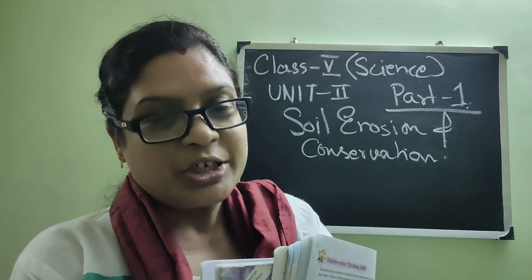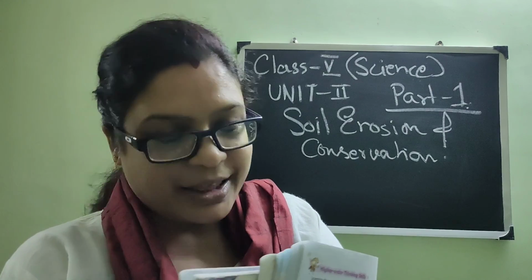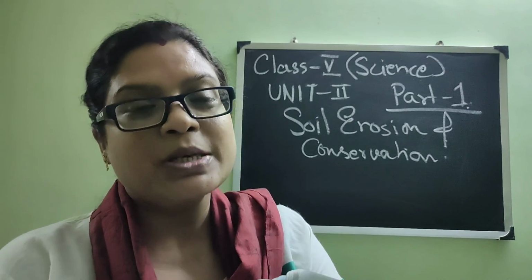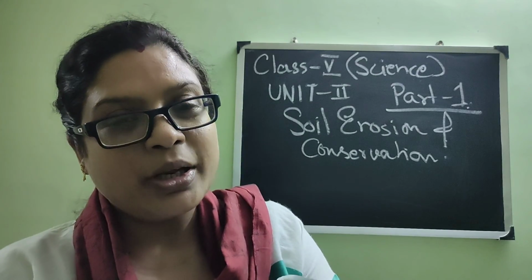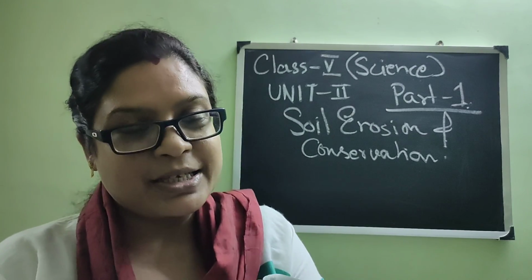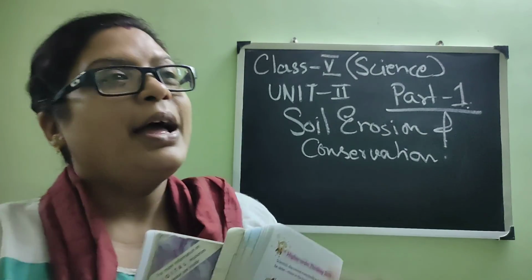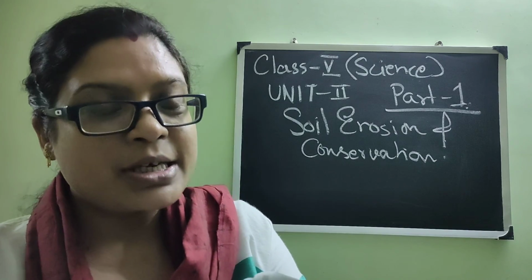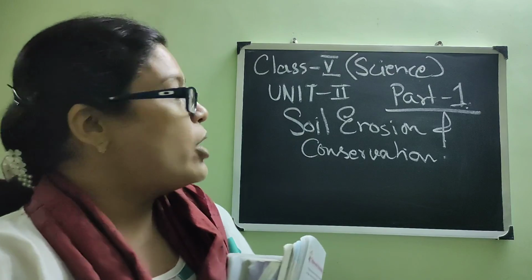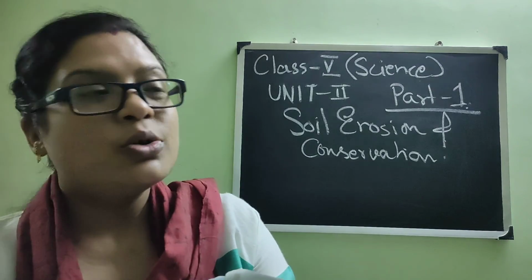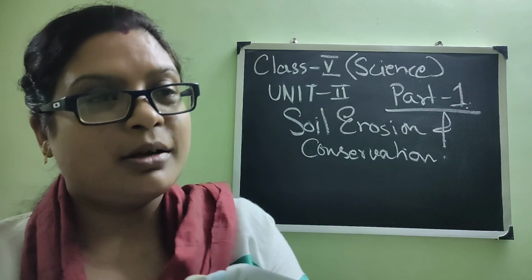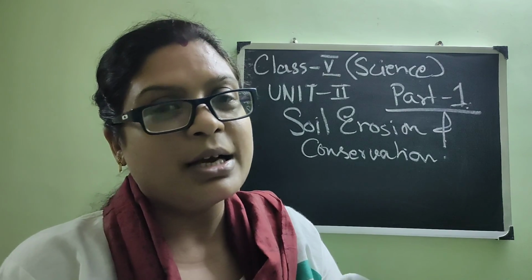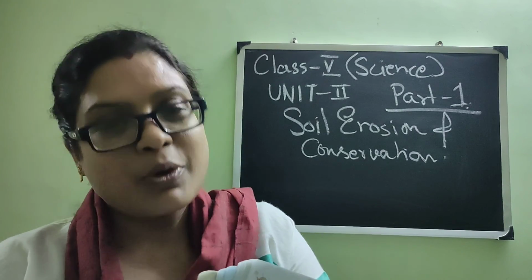We have already finished our unit 1 exam, and I think you have done well. I think all the questions you have attempted, and the papers we have started checking, and slowly we will proceed towards the next unit, and that is the unit 2 exam. And I have thought of starting with the next chapter, that is the first chapter of unit 2, that is soil erosion and conservation. So before I proceed to the following chapter, do you have any idea of soil erosion and conservation? I think some of you have.